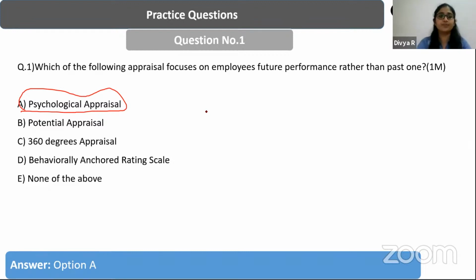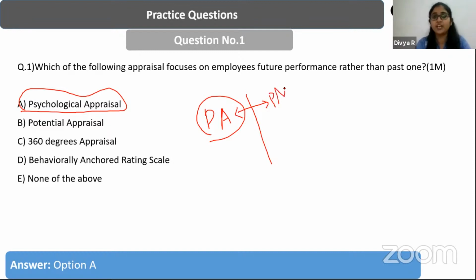As we know with the name itself, performance appraisal means we are trying to measure the performance of the employees, and performance appraisal is a part of the performance management system as a whole. There are some differences between performance appraisal and performance management. Performance management is a broader term, whereas performance appraisal is a narrower term. It is a top-down approach, whereas performance management is a collaborative approach between the managers and the employees, right?